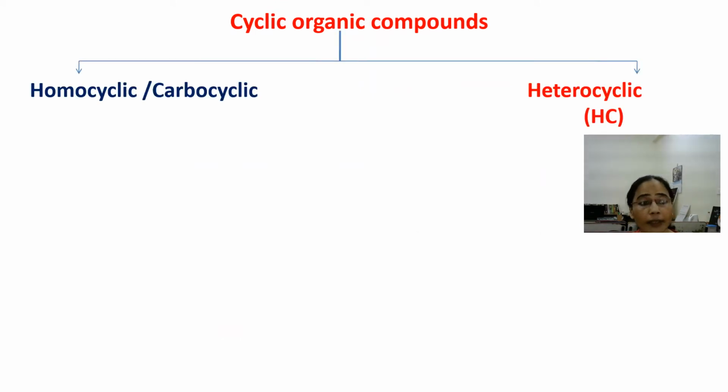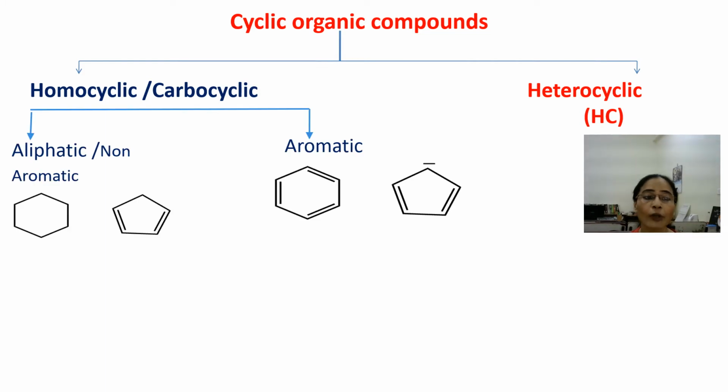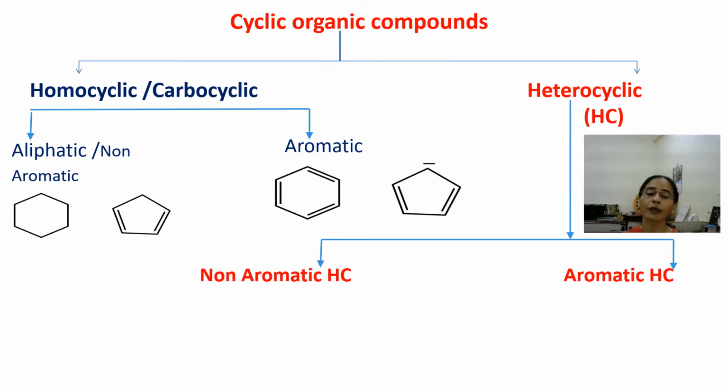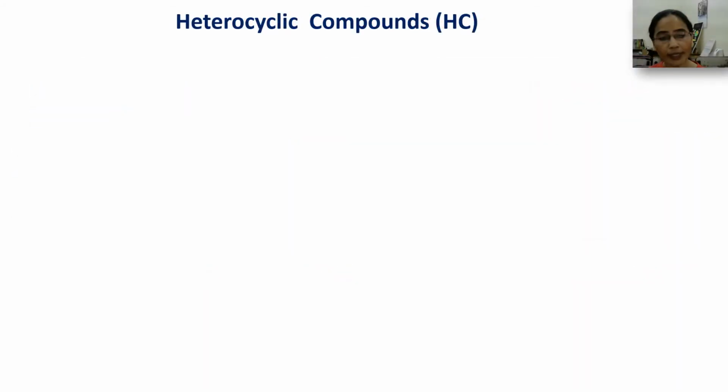That may be homocyclic or heterocyclic, and this classification is based on the types of atom present in the ring of cyclic compound. So homocyclic are the compounds which have only similar type of atom in their ring system, while the heterocyclic compounds are the compounds which contain more than one type of atom in their ring system.